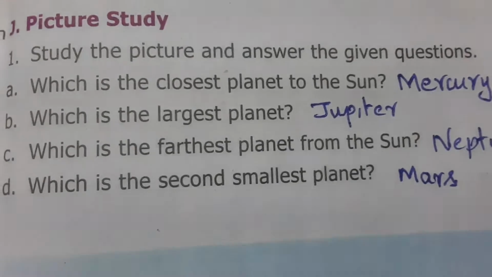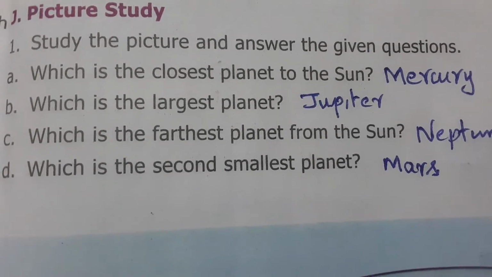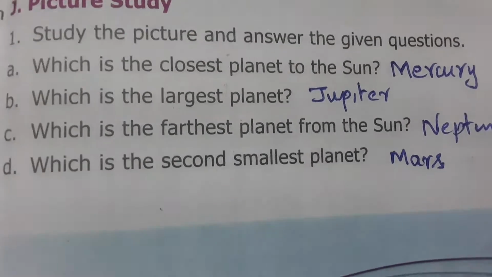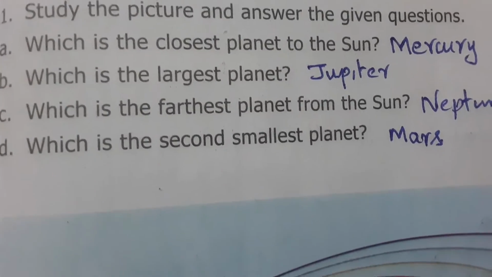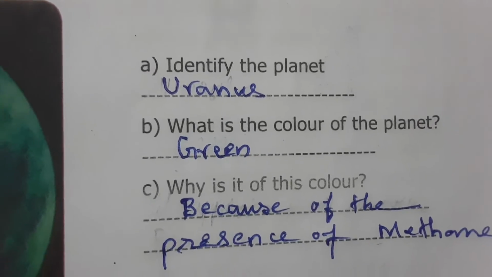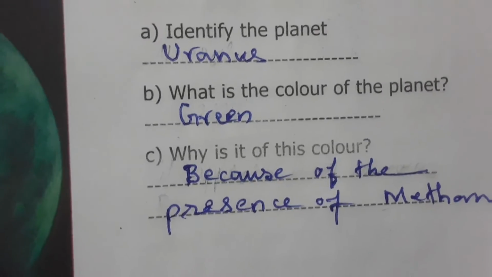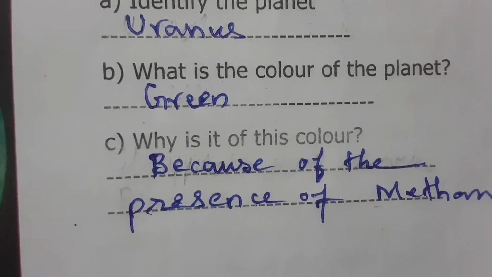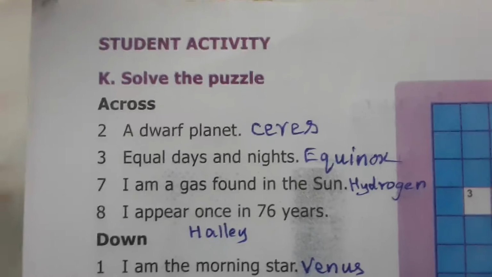And picture study. Study the picture and answer the question. Which is the closest planet to the Sun? Mercury. Which is the largest planet? Jupiter. Which is the farthest planet? Neptune. Which is the second smallest planet? Mars. And they give one picture and ask us to answer this. Identify the planet: Uranus. What is the color of the planet? Green. Why does it look green? Because of the presence of methane.